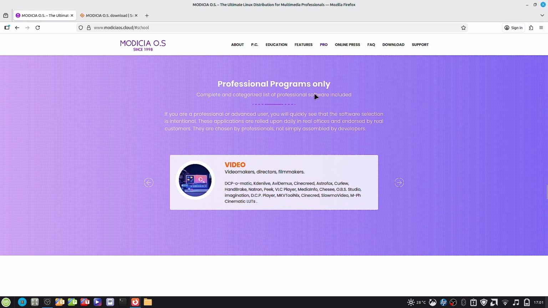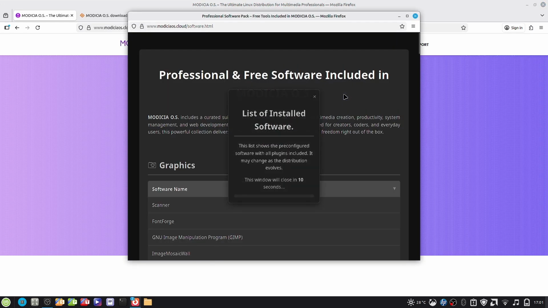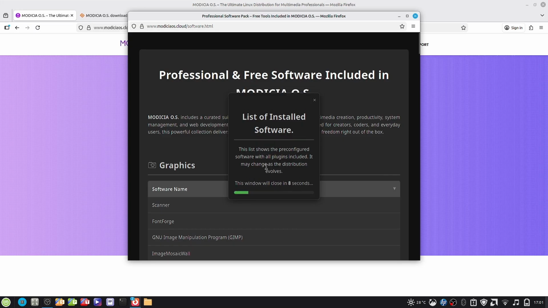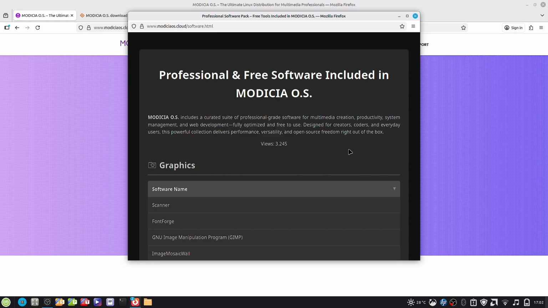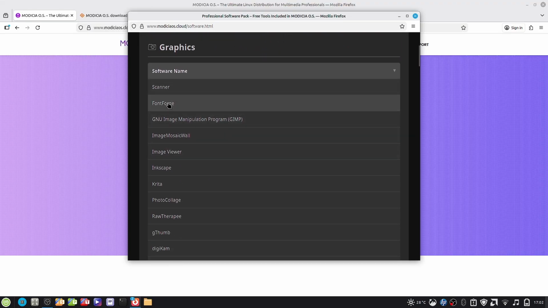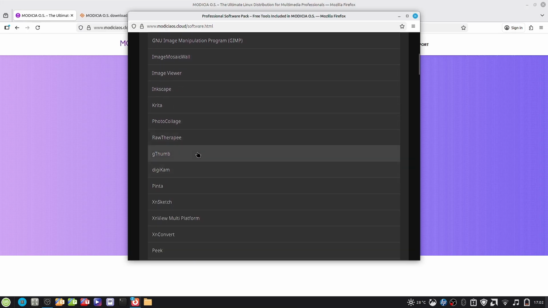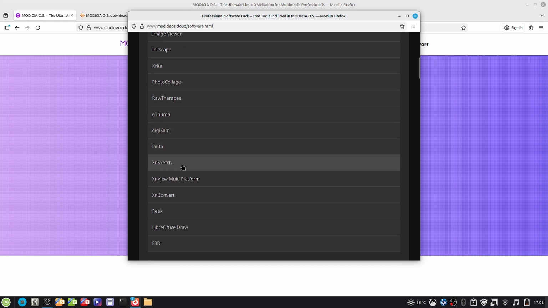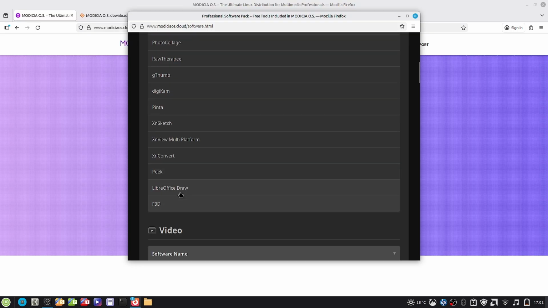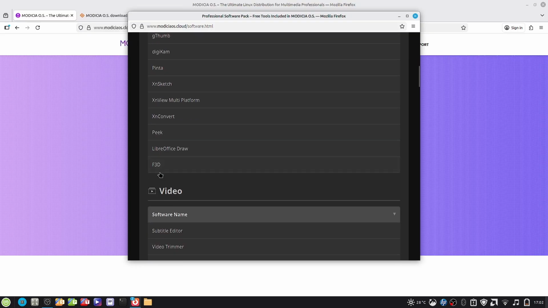And this is a complete and categorized list of professional software included. Let us check this out. Okay, list of installed software. Okay, this window will close in 3 seconds. Let us check this out. So it contains Scanner, FontForge, GIMP, Image Mosaic Wall, Image Viewer, Inkscape, Krita, Photo Collage, RawTherapee, gThumb, digiKam, Pinta, Accent Sketch, Accent View, Multi-Platform, Accent Convert, Peek, LibreOffice Draw, F3D.